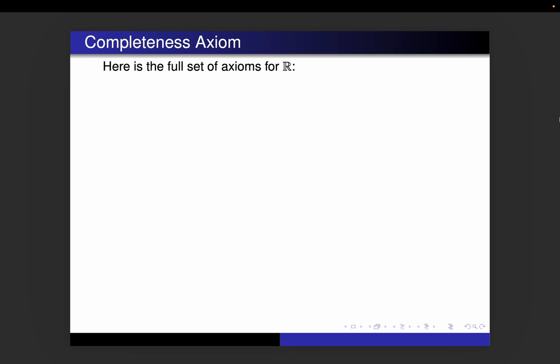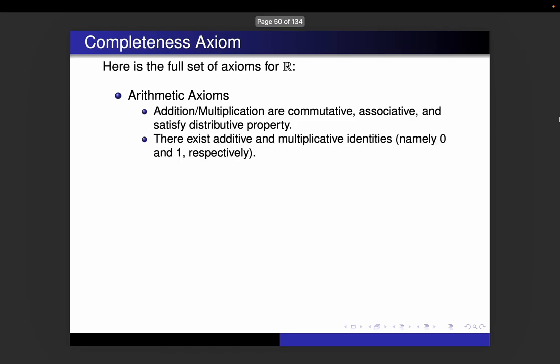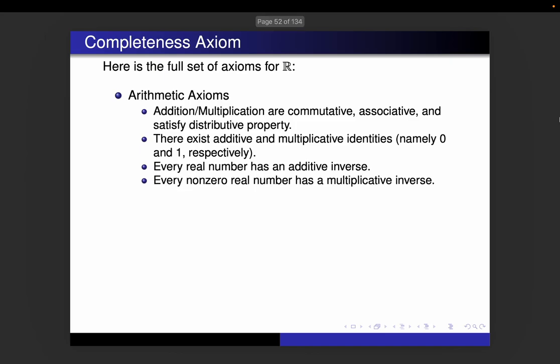So now that we have our completeness axiom, here is our full set of axioms for the real numbers, in detail just to make sure we have a full accounting for these axioms. So first of all, we have all the arithmetic axioms. Addition and multiplication are commutative and associative, and they both satisfy the distributive property. We have additive and multiplicative identities, which we call 0 and 1. Every real number has an additive inverse. Every non-zero real number has a multiplicative inverse.